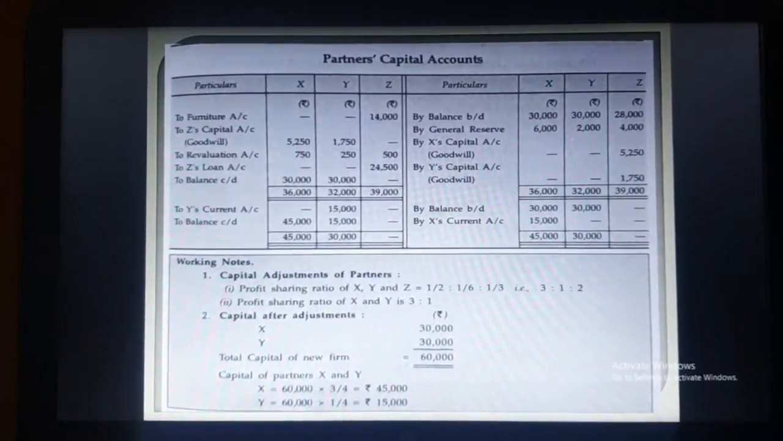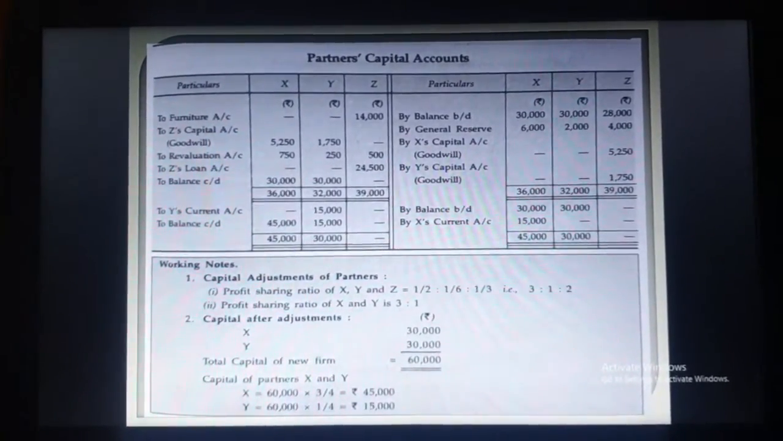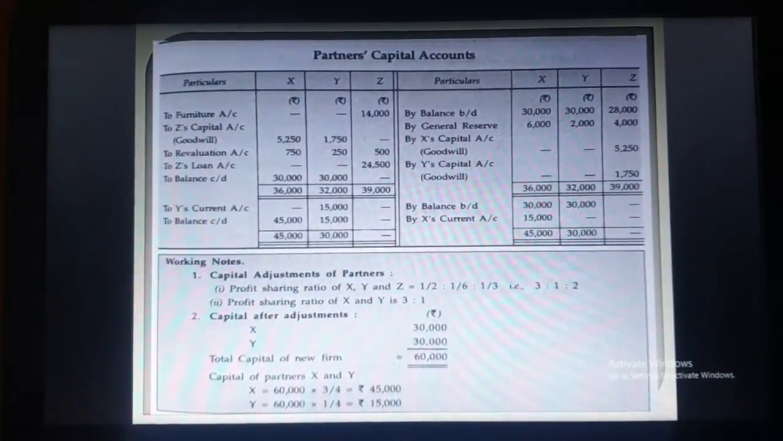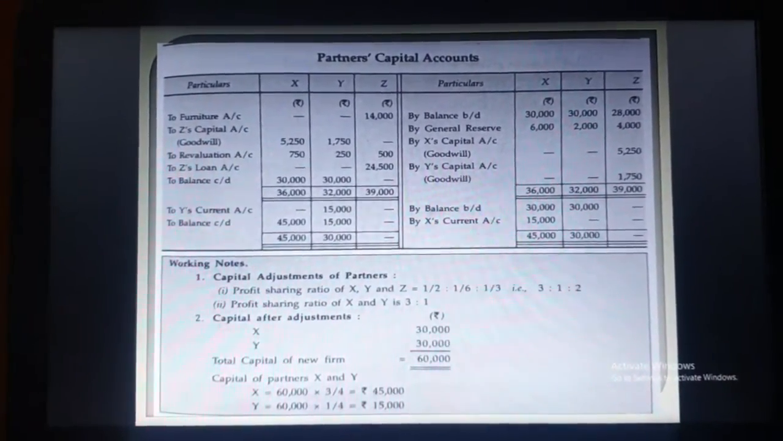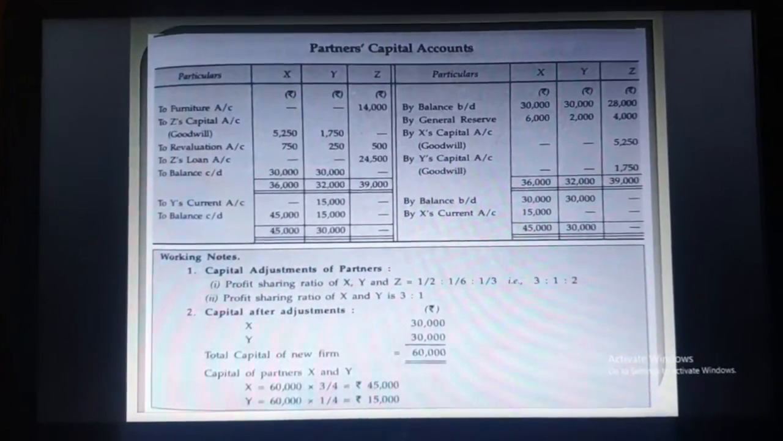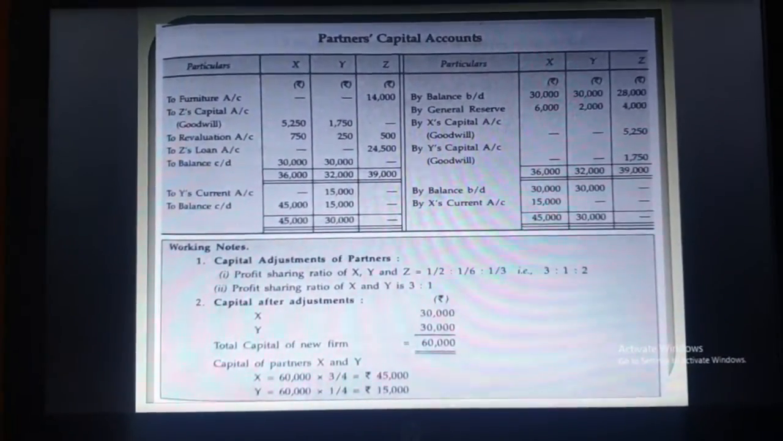Now Z is retiring, so Z's share here is 2/6. So in the previous point, I told you that goodwill is 21,000. So you have to calculate 2/6 of 21,000, that is 7,000. So on retirement, Z will get 7,000 goodwill. And from whom? That is from X and Y in gaining ratio.